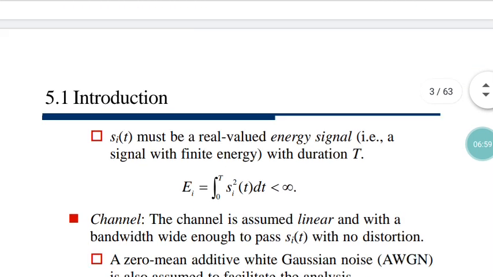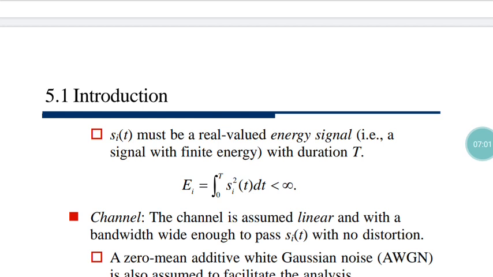So here is some consideration I have taken. What is the consideration? That s_i(t) must be a real valued energy signal, that is, a signal with finite energy. It means that s_i is a real valued energy signal. So I usually write s_i equals the square form. So the RMS, basically you have to know this, what is the RMS value of some given waveform. So actually the RMS value is basically giving that i squared.